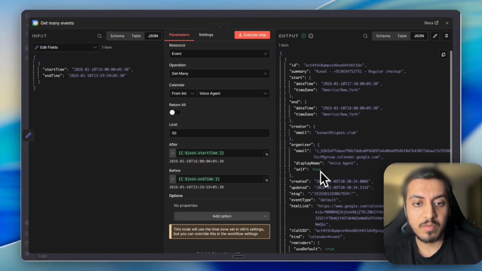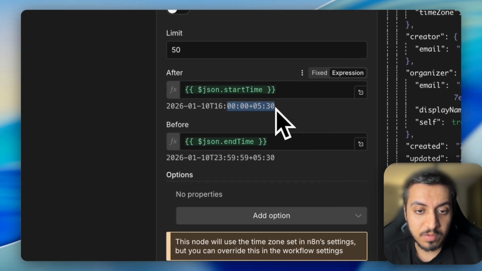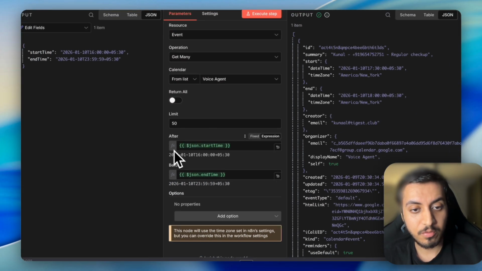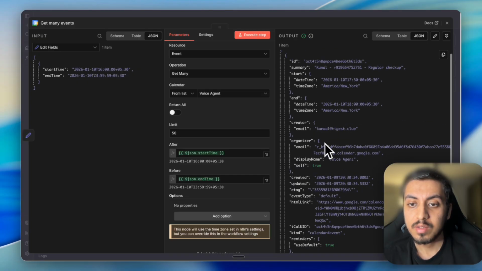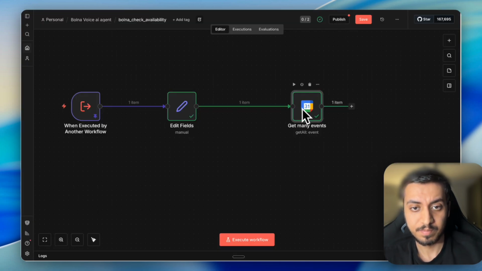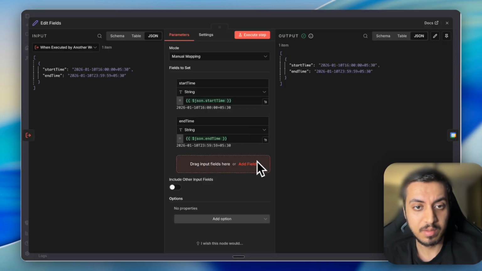If you see here, we are checking the availability for the 10th, start of the day till the 10th end of the day. For the full day availability we are checking, and what we got to know is that there is only one calendar slot that is booked for that particular day. Excuse me, and the rest of the slots are available. But how will we define what are those rest of the slots? So for that, go to edit field.